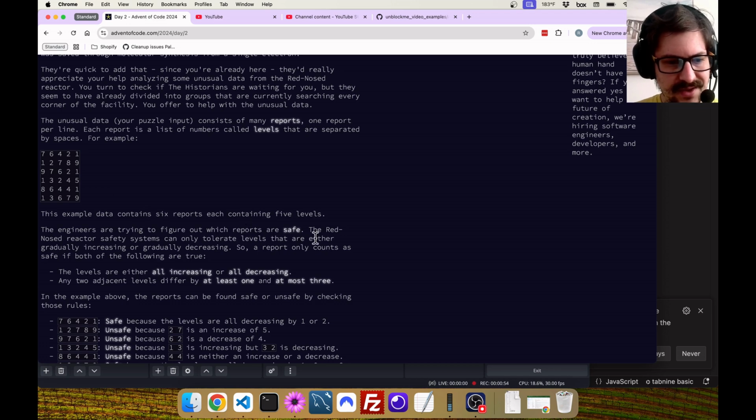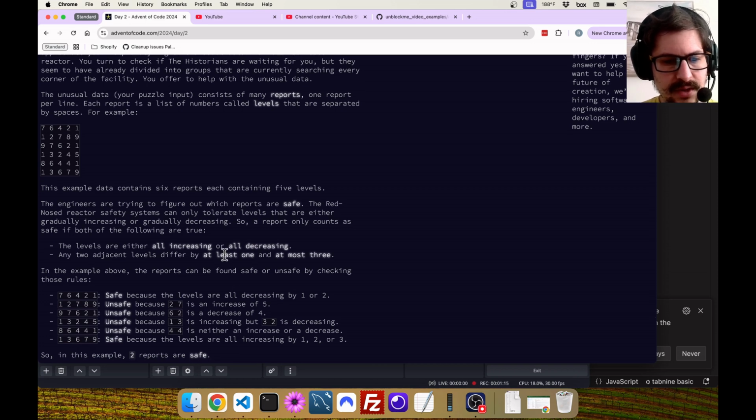They can only tolerate levels that are either increasing or decreasing. The report only counts as safe if both of the following are true. The levels are all increasing or all decreasing, presumably not both. So if you've got increase, decrease, or decrease, increase, that's not safe. They can differ by at least 1 and at most 3. So that means 0 isn't allowed, and at most 3, so 4 isn't allowed either. I assume this is inclusive, not exclusive, based on the text.